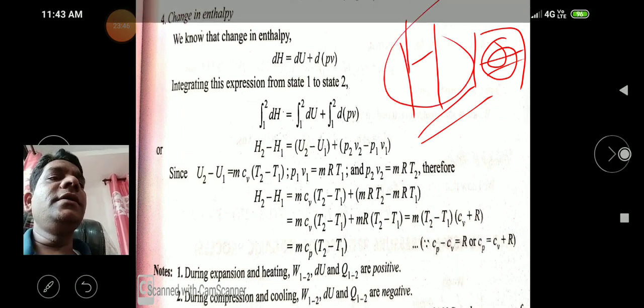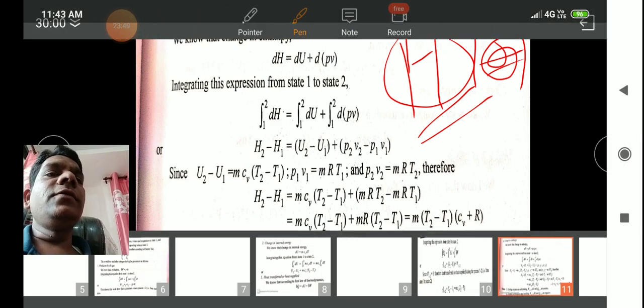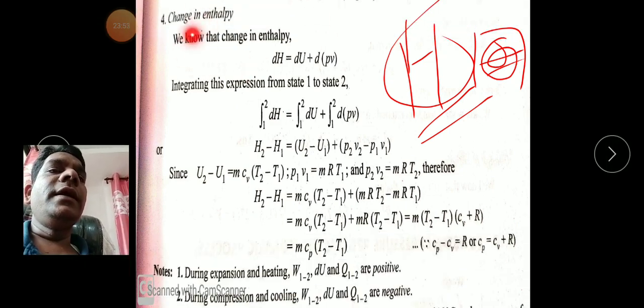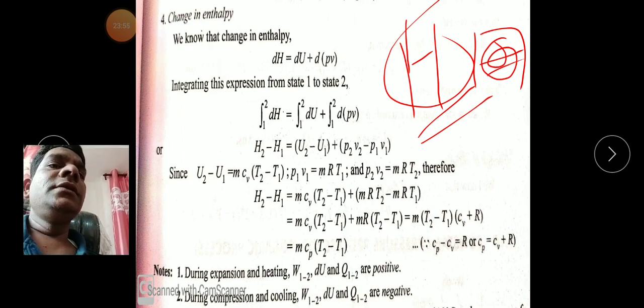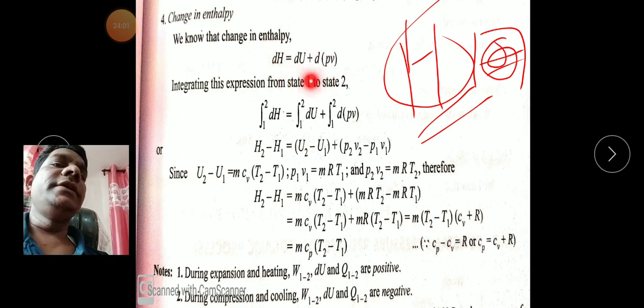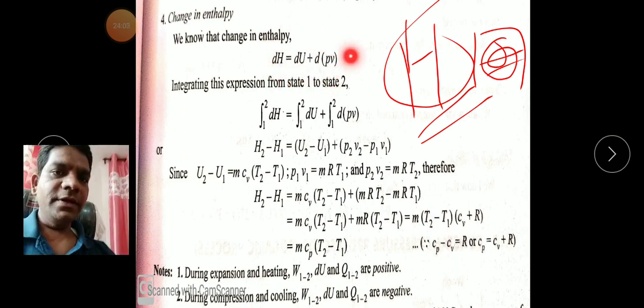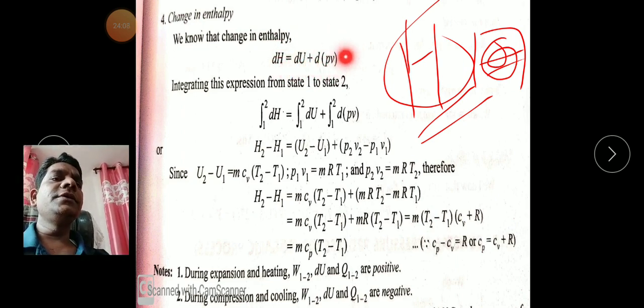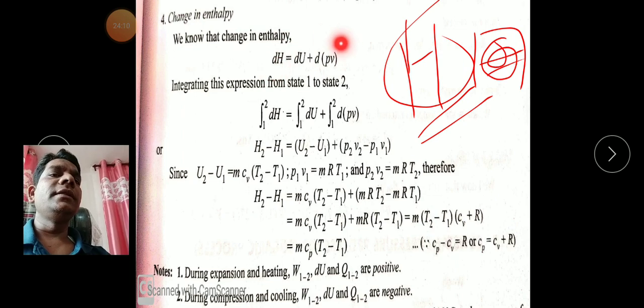So how is it calculated? Very easy. We know the formula for enthalpy. It is the sum of internal energy plus flow work. This is the definition of enthalpy.